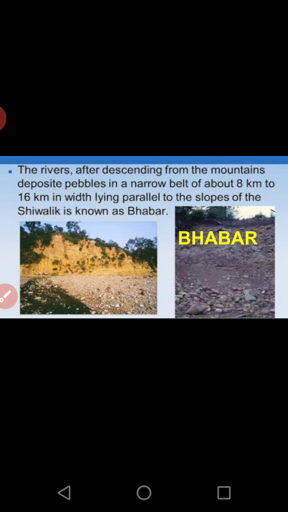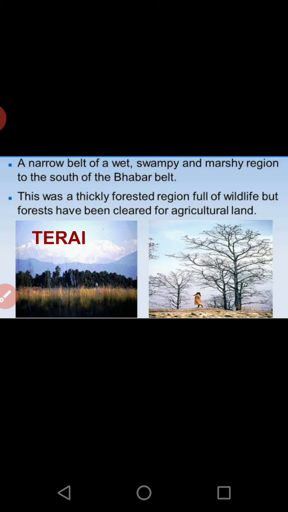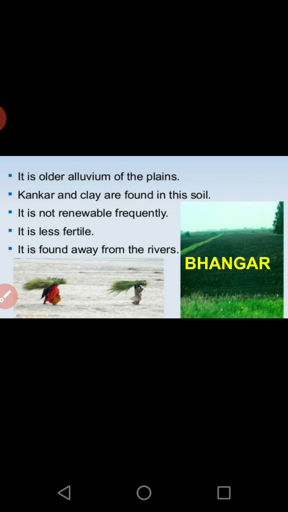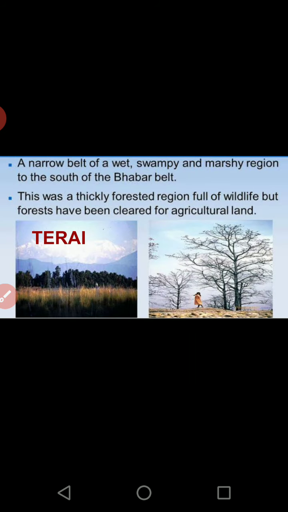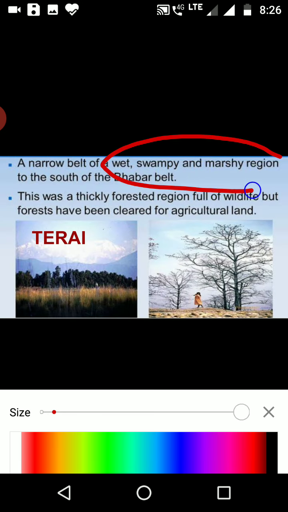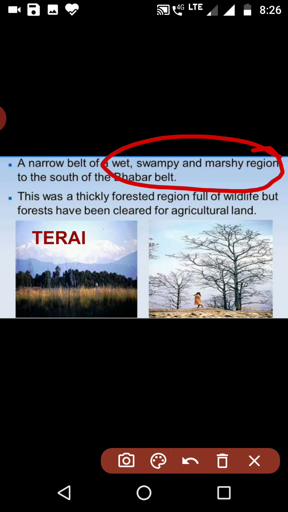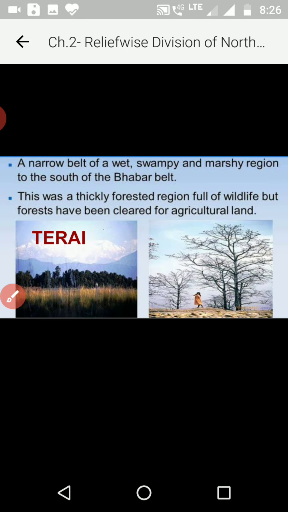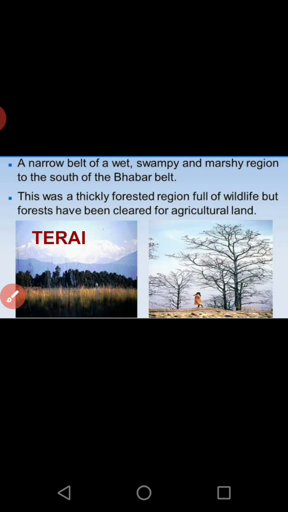Then the river enters the second type of division, the second type of deposition, and that is the Terai region. This is a narrow belt, and mainly to remember, this is a swampy and marshy region, right? This is a very wet land, because the water reappears after the Bhabar, and all the river water comes out over here.